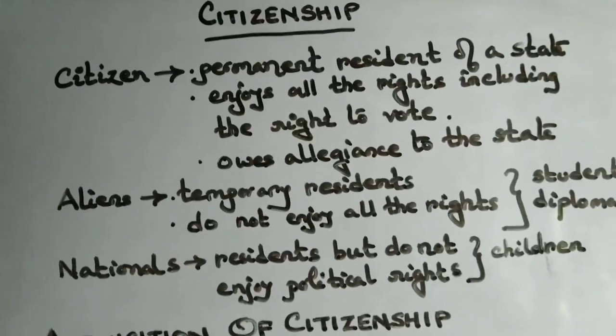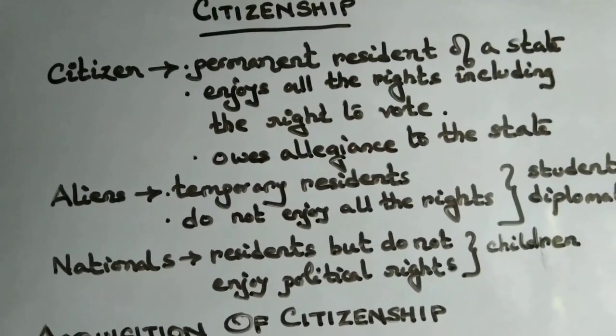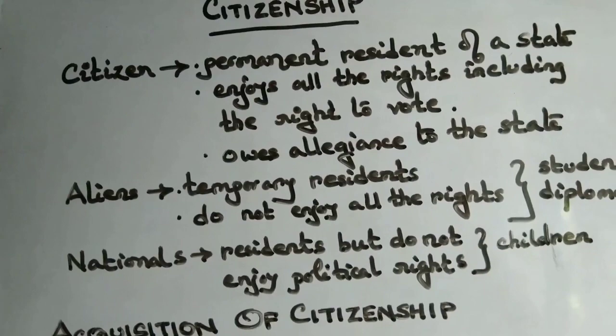The term citizen is generally used to refer to a resident or a member of a state.